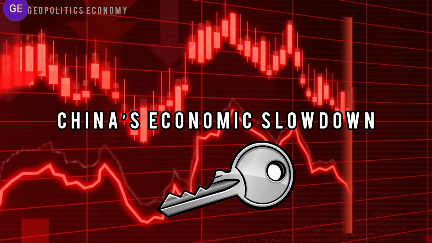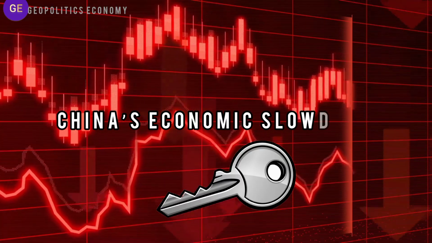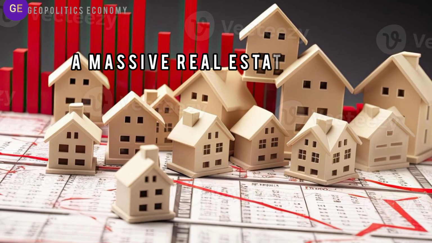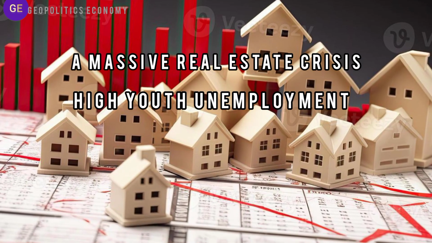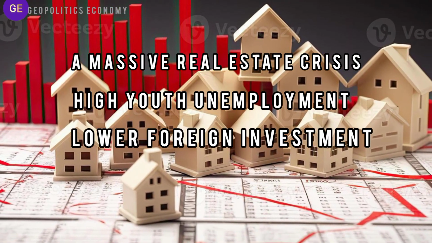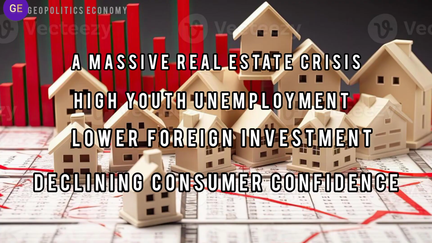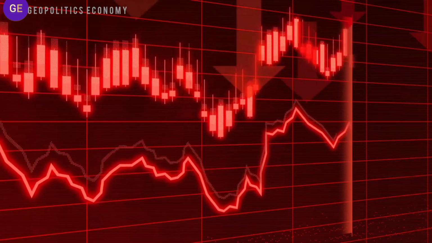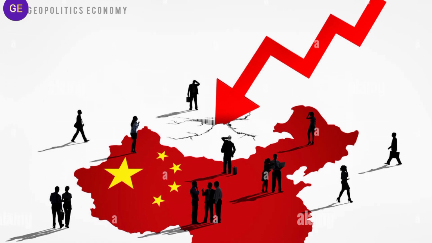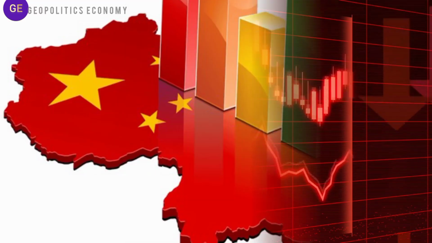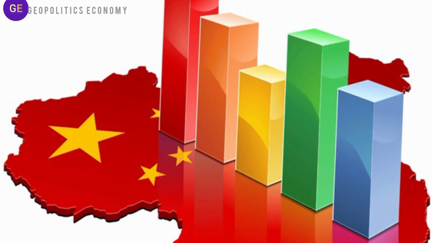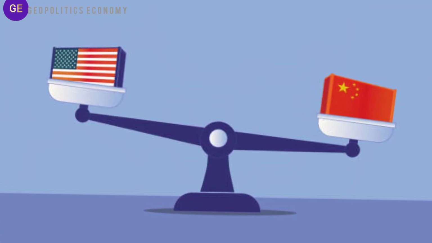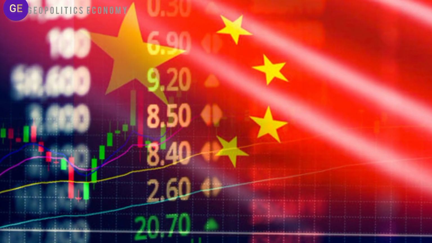Number 3. China's economic slowdown is a key factor. China is dealing with serious internal problems, a massive real estate crisis, high youth unemployment, lower foreign investment, and declining consumer confidence. When an economy slows, its currency naturally comes under pressure. China weakening the yuan helps exporters survive. But it is also a defensive move to stabilize growth. This is not purely about attacking the US dollar. It is also about protecting China's own economy.